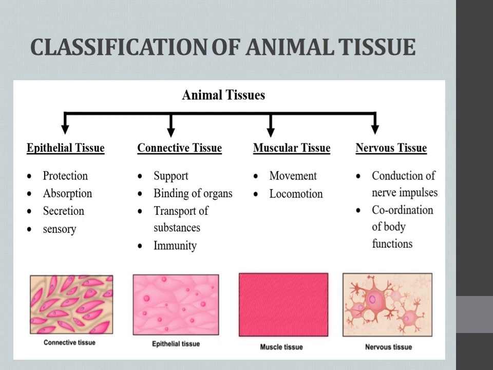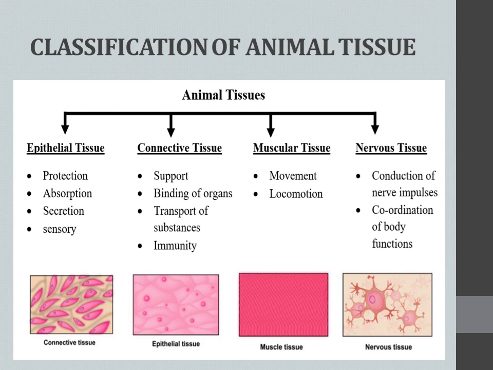Okay, so the points given below are regarding functions. It's for protection. Since it's the outer covering or inner covering, the major function we could say is protection, right? Then absorption, secretion, sensory reception. So these are all its functions. This one simple epithelial tissue is displayed as the second figure actually. Don't watch the first one. The second one is epithelial tissue.